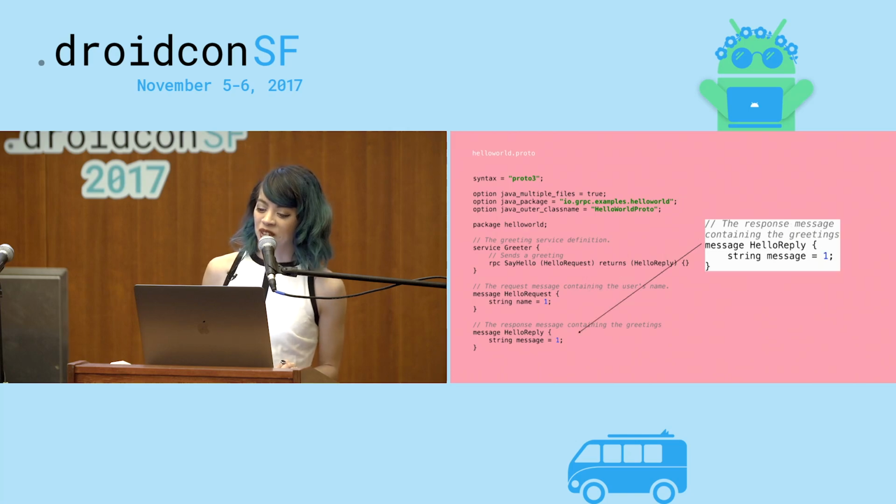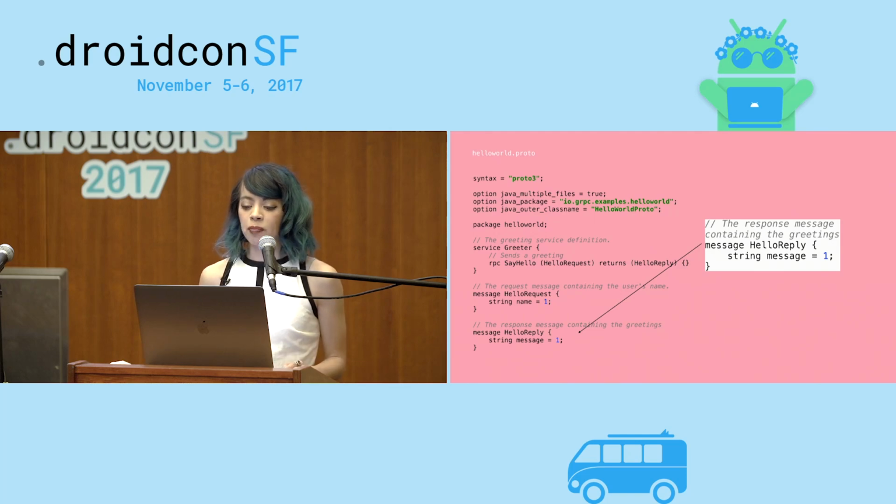Okay, now we're gonna look at the reply, which is the response that we're getting from the server. Looks pretty similar to the request. In the reply, we're going to get back a string message.